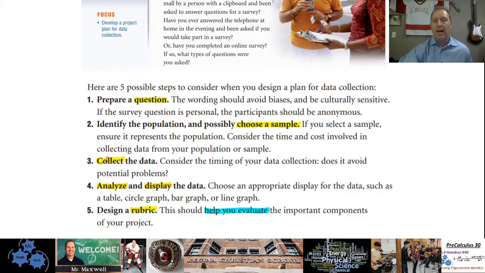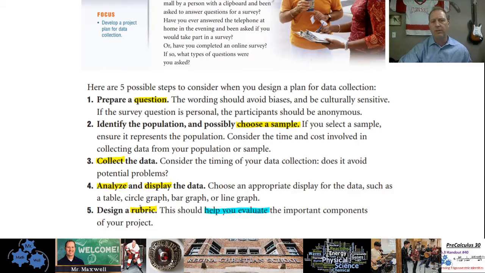The third step would be to actually collect the data. So you would ask people, phone people, message people, however you're going to do that, get people to comment on your Instagram, whatever, collect the data. Four, analyze and display the data. So you're going to take all of those answers and you're going to do something with them. You're going to evaluate them. You're going to analyze them and find out what the answer is to the question that you're asking about. And then you're going to display your data somehow. You're going to put it into a graph, you're going to make a video, you're going to do something like that, and you're going to show everyone what you found out.